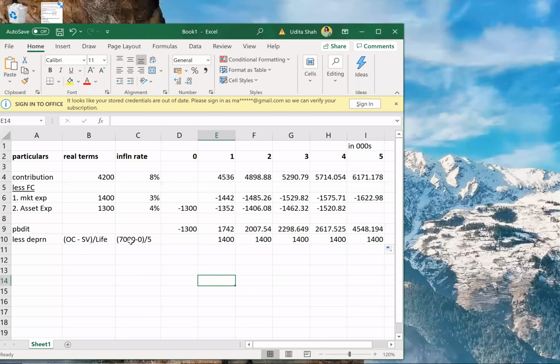Understood? Original cost is 7 million, which in thousands will be 7,000, minus salvage value of 0, divided by life. Life means the life of the project, which is 5 years. So 7,000 by 5, 1400 every year. So that will give me my PBIT. And since there is no interest, PBIT itself will become my PBT. So that will be PBDIT minus depreciation.